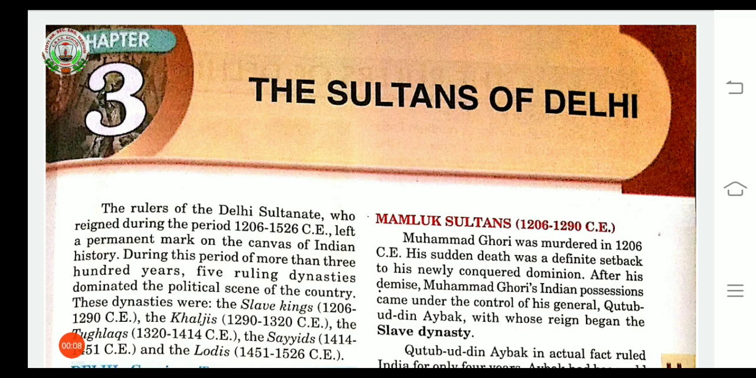In the previous chapter of history, New Kings and Kingdoms, we studied different rulers. First of all, we studied the Pala ruler, the Rashtrakuta ruler, and then the Pratihara ruler. After that, we gathered some information regarding the Rajputs and the Cholas.